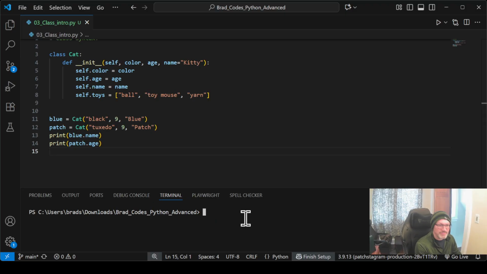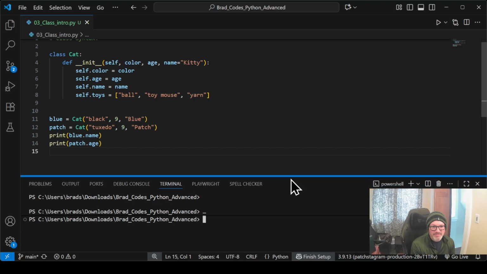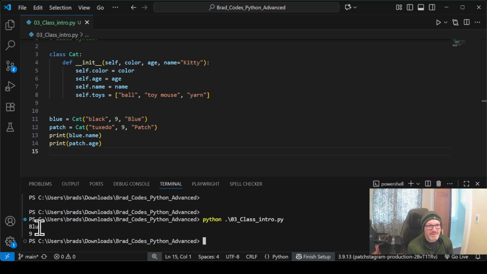Let's give this a run. Python. Boom. Okay, look at that. We've got exactly what we were hoping for. Again, we've got our cat's name of Blue printed out and the age of Patch. So far, again, we can only create new cats with some variables or some information. But hey, this is important. If we wanted to create lots and lots of cats and have them be able to interact with us, do things, have different names, ages, colors, different toys, this is pretty much our setup for our cat class.